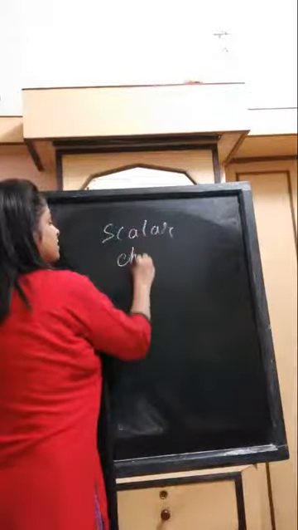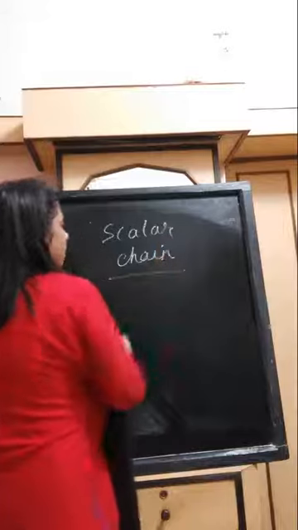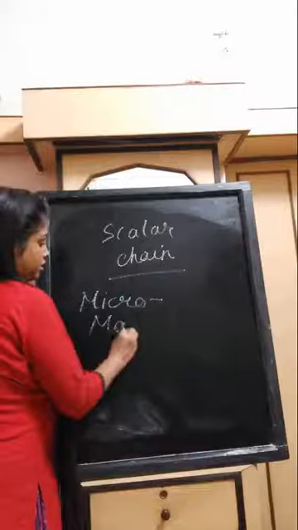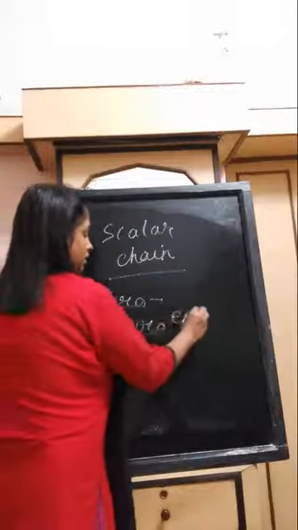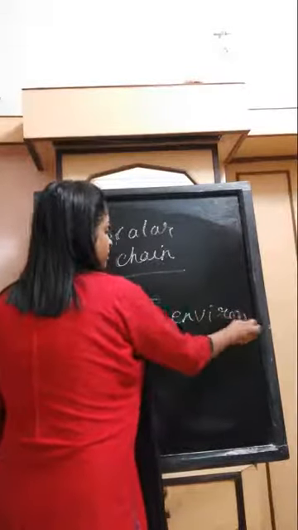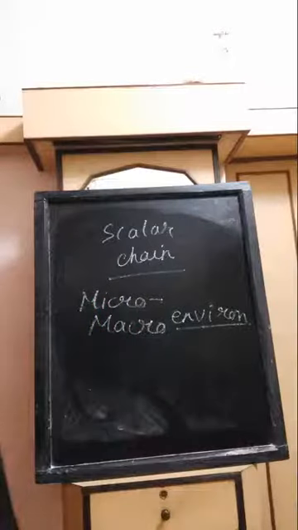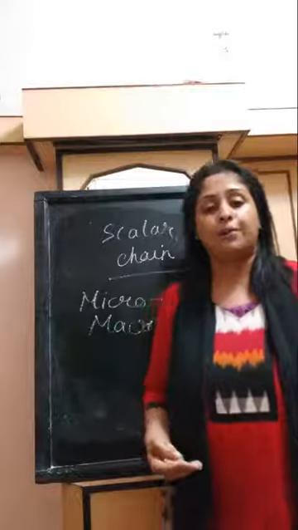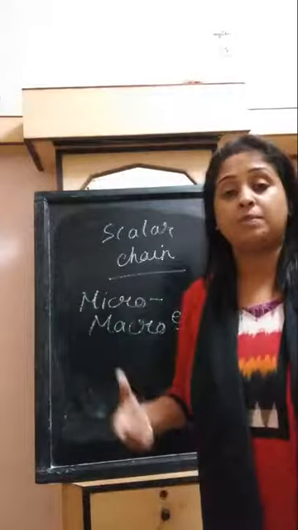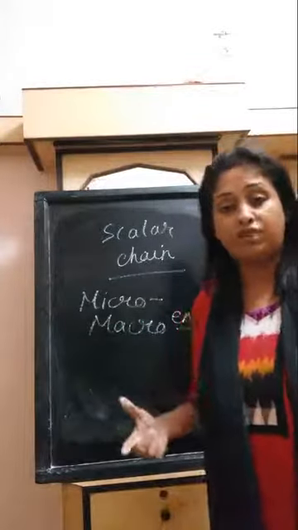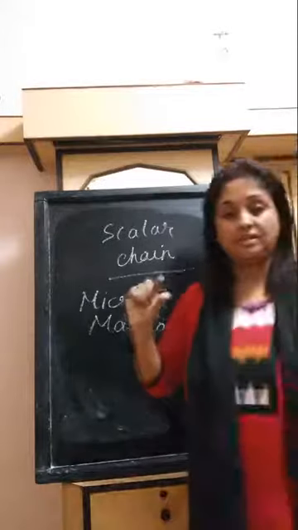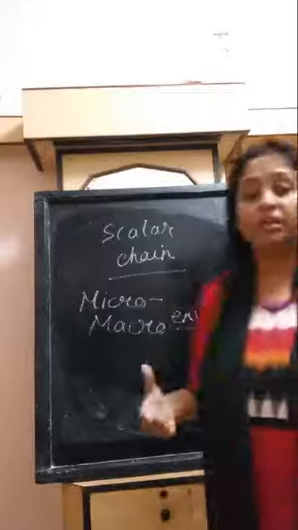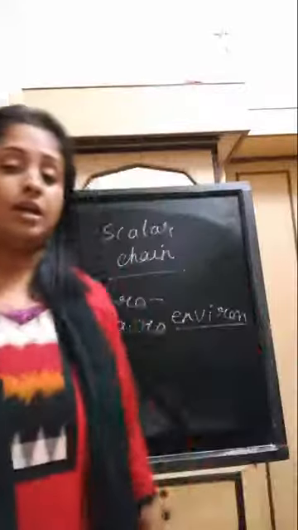Again, another important question may come as scalar chain. I have already discussed what is scalar chain, and what is micro and macro environment from business environment. Scalar chain is the chain of the employees, the chain of the subordinates of an organization, which is mentioned in the principles of management as described by Henry Fayol. That principle may come separately as a question, or you may read the micro and macro environment definition. That is also very important as an MCQ.